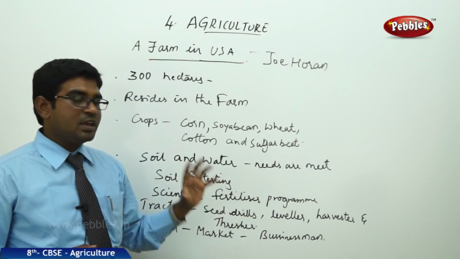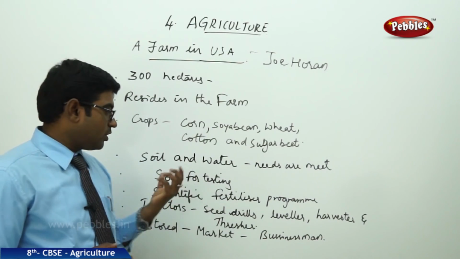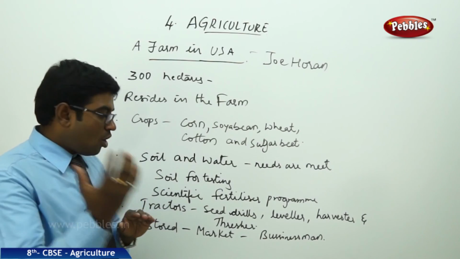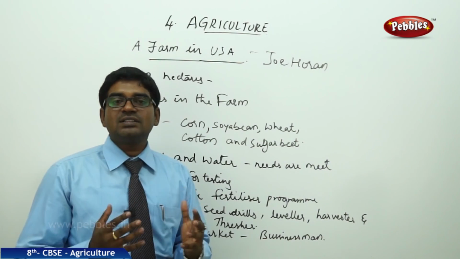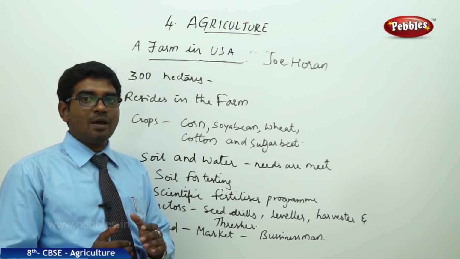So he is truly holding a large area of land, cultivating a major number of crops at the same time, using high yielding machinery like tractors doing all the work. No manual work is going on anywhere. All these things make this man truly a businessman, though he is also doing the farming.